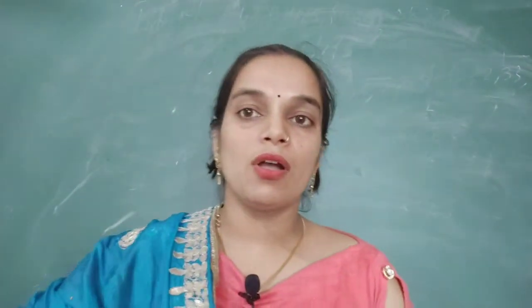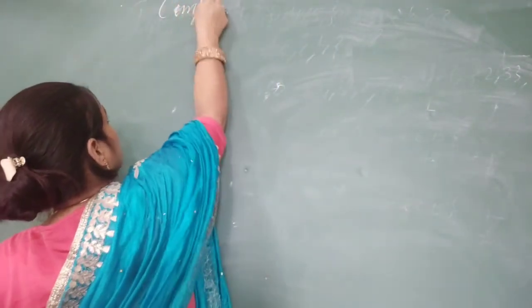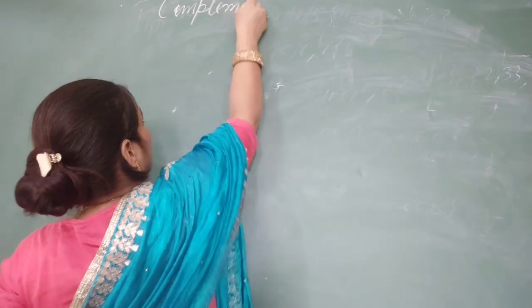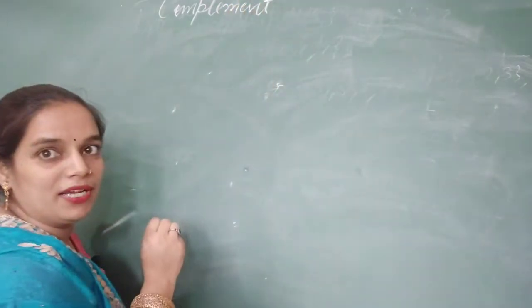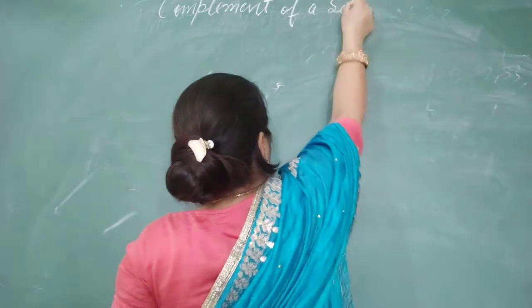Now let's talk about the complement of a set.